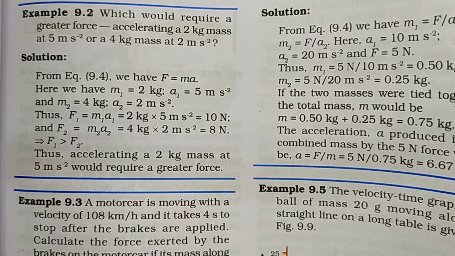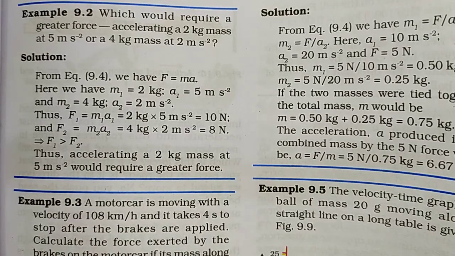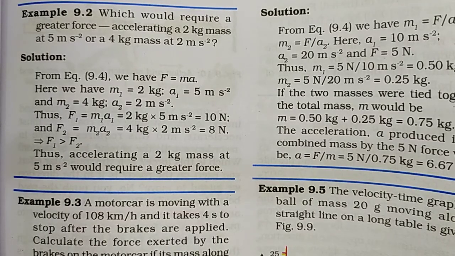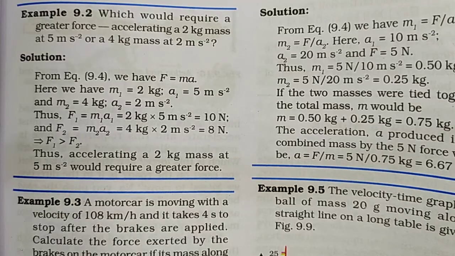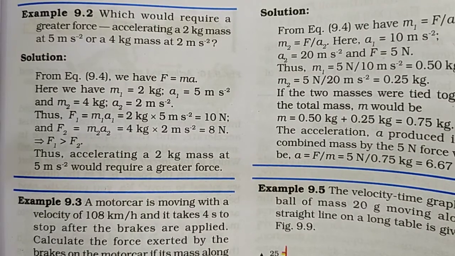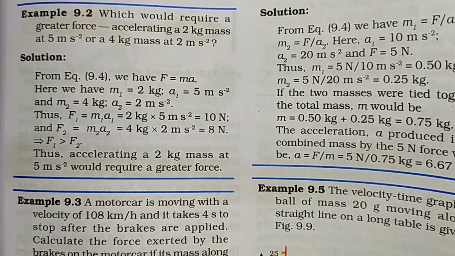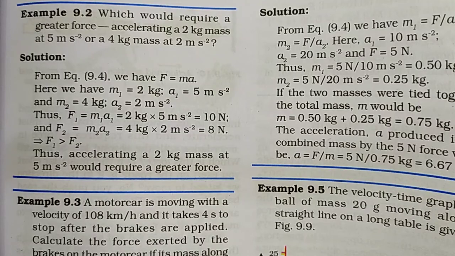Now in the second example, which would require a greater force: accelerating a 2 kilogram mass at 5 meter per second square or a 4 kilogram mass at 2 meter per second square? So here they have given you two objects which are accelerating at different accelerations. Your job is to calculate the force required to accelerate them at these different accelerations. It is a direct question.